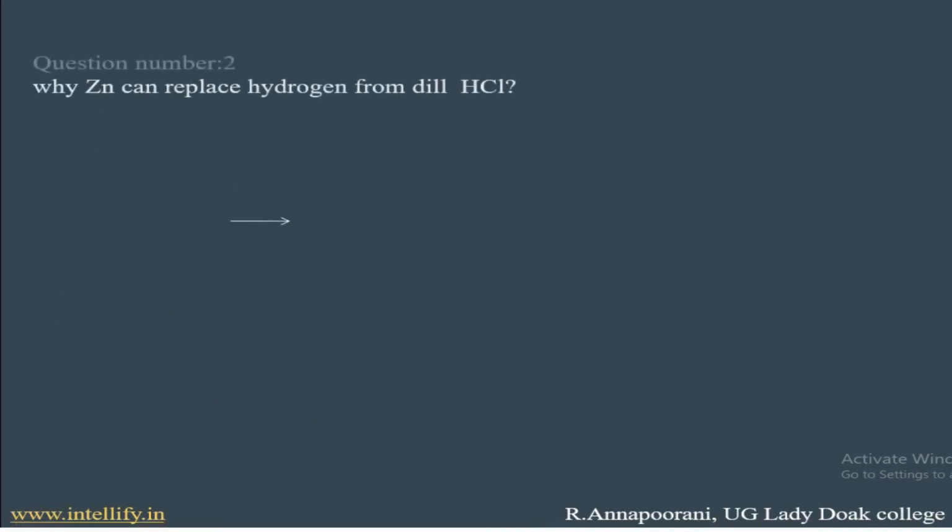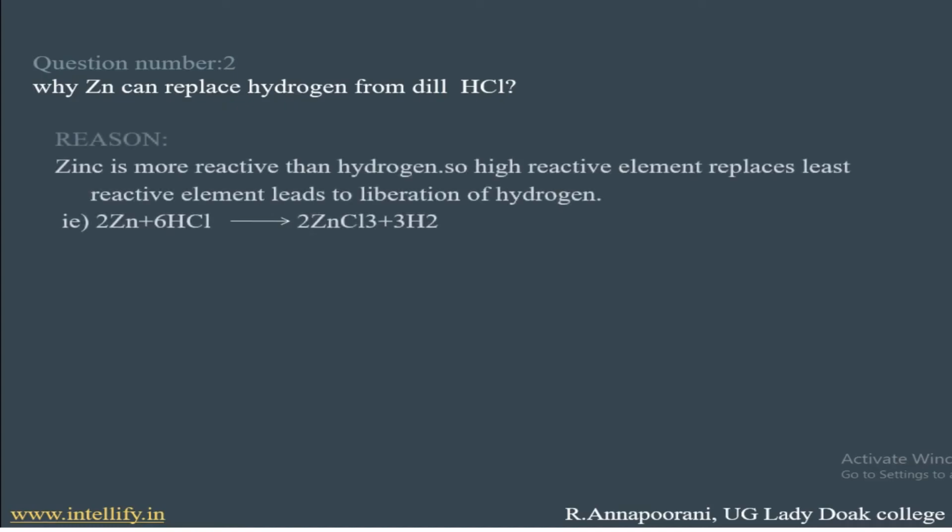Next question, why zinc can replace hydrogen from dilute HCl? It's very simple that zinc is more reactive than hydrogen. Generally, a highly reactive element replaces the least reactive element, leading to the liberation of hydrogen. Consider when zinc is reacted with HCl, it forms zinc chloride with liberation of hydrogen.